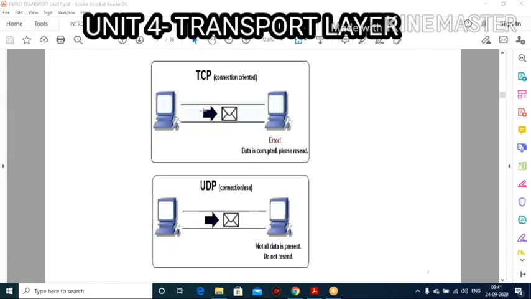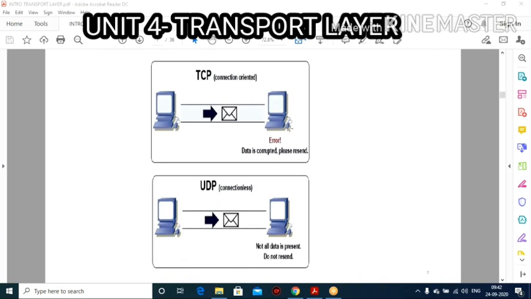Look at this picture. So this is TCP, which is connection oriented. From this source system, the other one is acting as the destination system. I want to send a mail from source to destination. It starts to send the mail after establishing the connection between the source and destination.